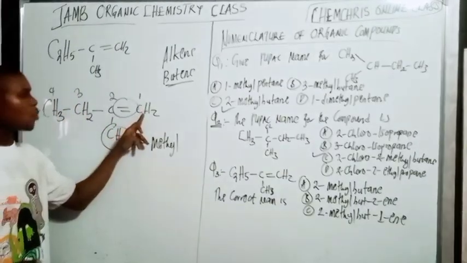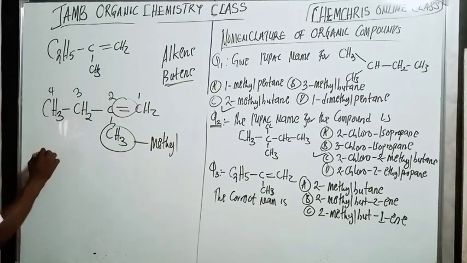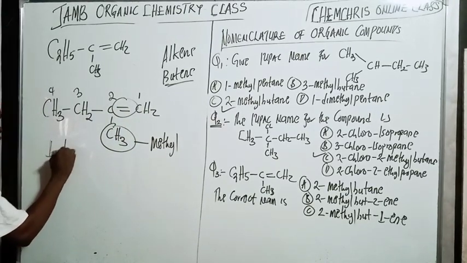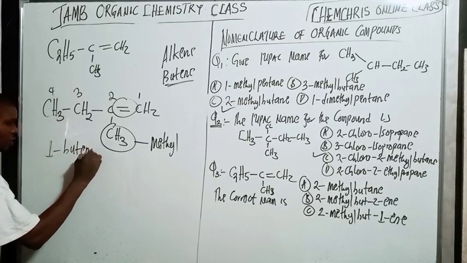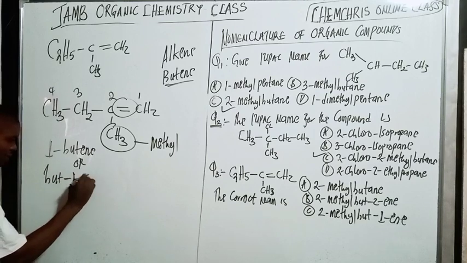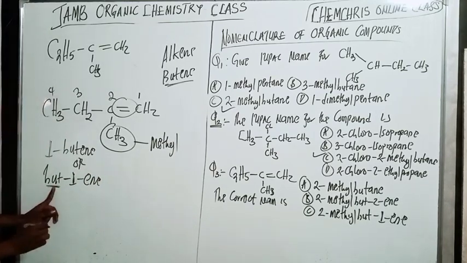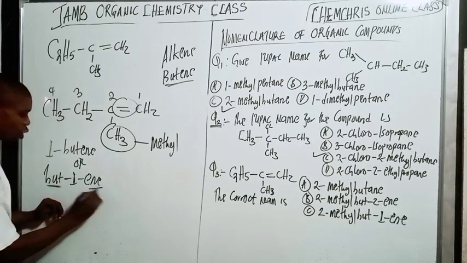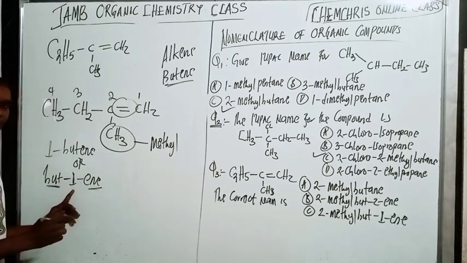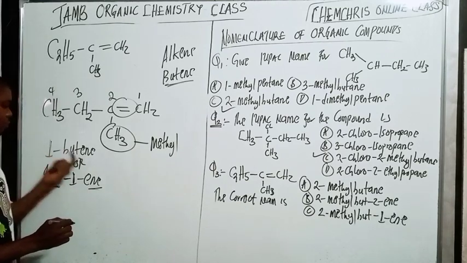So which carbon is having the double bond? Carbon one. So now there are two ways we can name it: you can name it like 1-butene, or but-1-ene. Any of this is correct. Now, what does it mean? It means that here we have four carbon atoms, and there is a double bond, and the double bond is at carbon number one. That is what but-1-ene or 1-butene means.